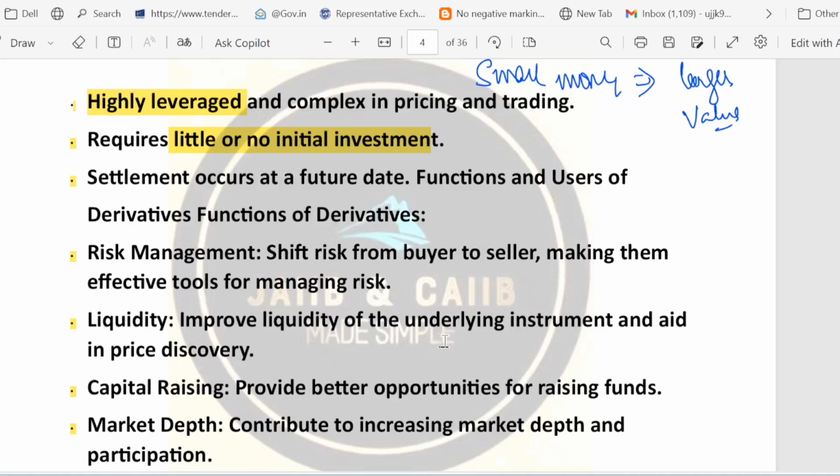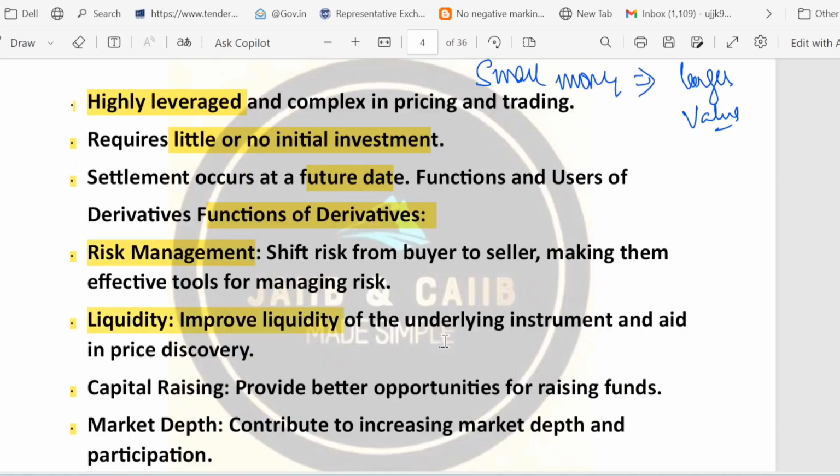Right? And you know, all derivatives have a settlement on a future settlement date, which means a day when the contract finishes and it's settled off, either by exchanging the asset or by paying the cash difference. That is the point. So what are the functions of derivatives? The first thing is risk management. Risk management means shifting risk from one party to another so that the business can protect themselves.